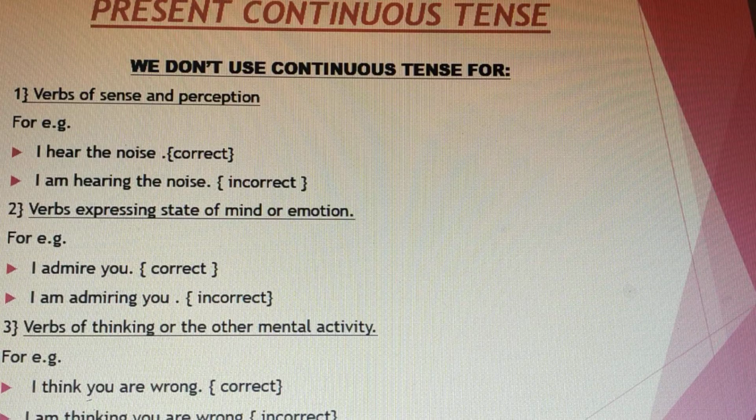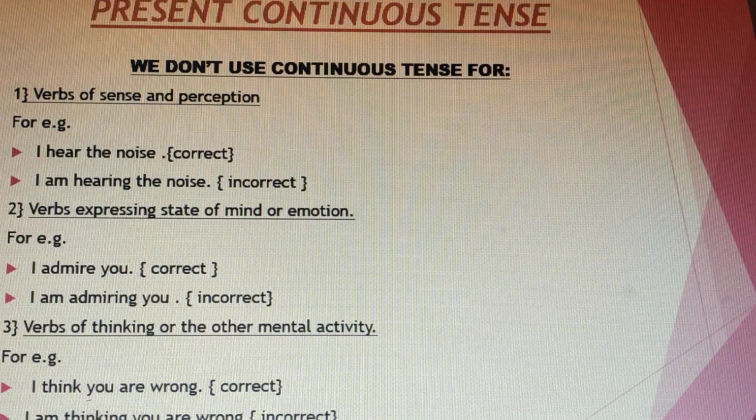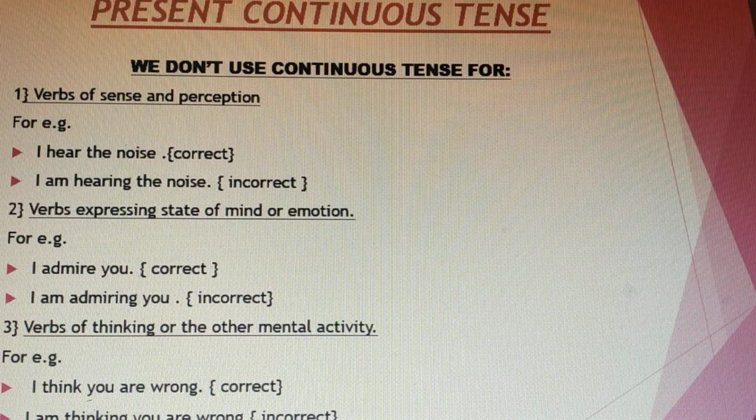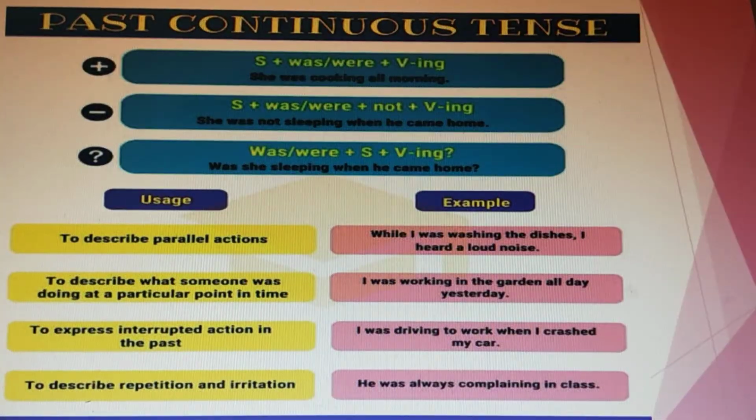But if it is a kind of an activity, like someone is reflecting, in that case you can use ing with the verbs. I hope that it's clear. Fine. Now let's move to the next part of the continuous tense, that is past continuous.